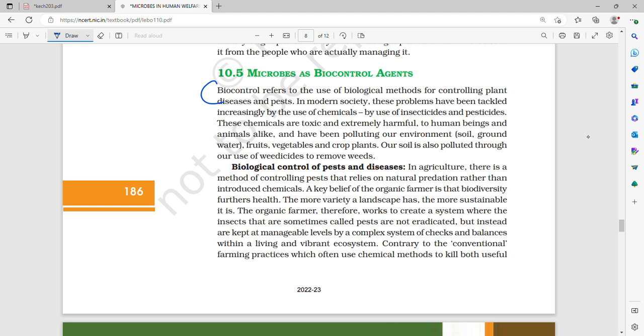What is biocontrol? Biocontrol refers to the use of biological methods for controlling plant diseases and pests.